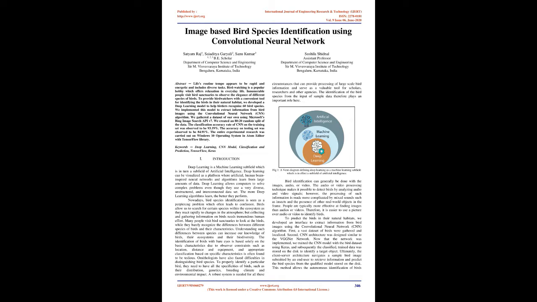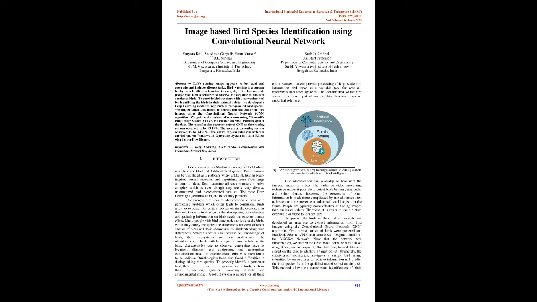Nowadays, bird species identification is seen as a perplexing problem which often leads to confusion. Birds allow us to search for certain species within the ecosystem as they react rapidly to changes in the atmosphere, but collecting and gathering information on birds needs tremendous human effort. Many people visit bird sanctuaries to look at the birds, while they barely recognize the differences between different species of birds and their characteristics. Understanding such differences between species can increase our knowledge of birds, their ecosystems, and their biodiversity.